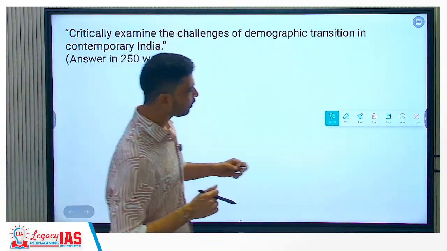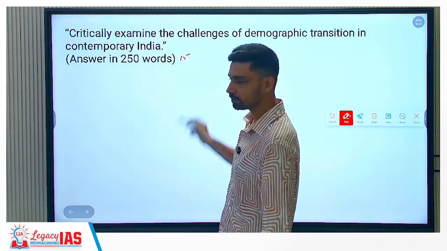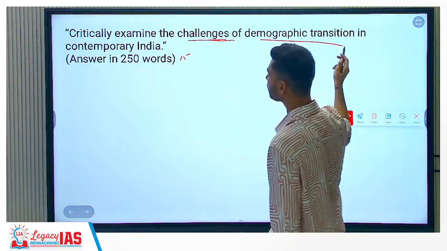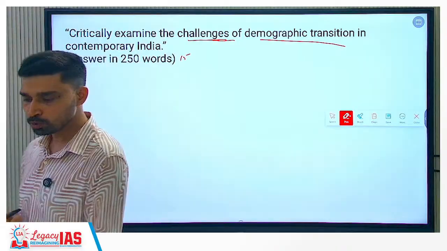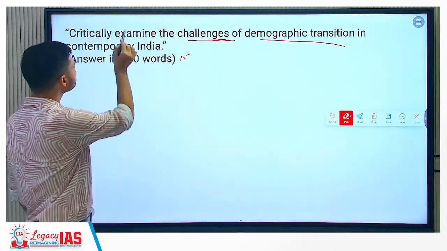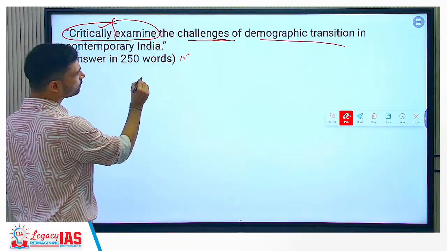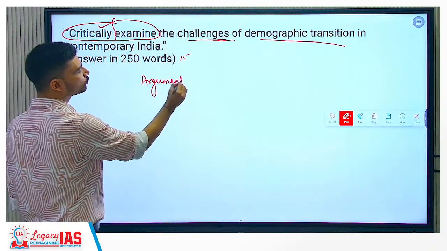Then next question, again it is 15-mark question. All the questions that are of 250 words, right? You have to write it within. Critically examine the challenges of demographic transition in contemporary India as such. So when you talk about critically examine, this is the important keyword. Right? Not have to just examine, critically examine. What it means? It means here that you should give weightage more against. Right? So arguments in favor.